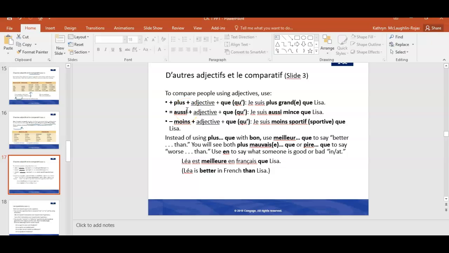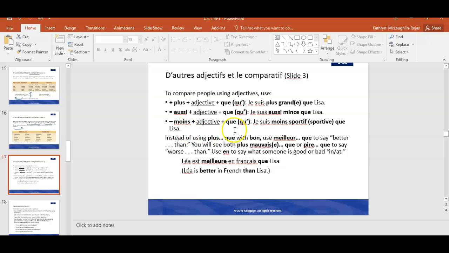Et aussi que, as we talked about before, means the same as. So, je suis aussi mince que Lisa. I am just as thin as Lisa. Okay, and if you think of this word mince, it's kind of like to mince in English. If you think about cooking, like mincing garlic, you're cutting it into smaller pieces, like thin slices. So you can kind of make that association in your mind that mince means thin.